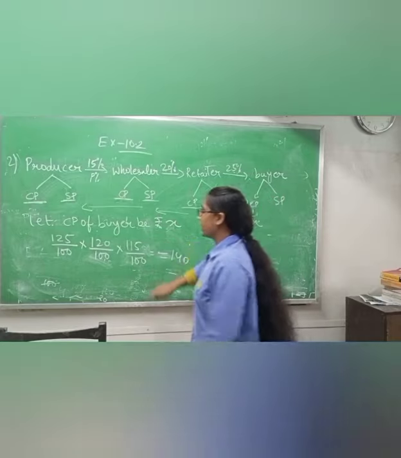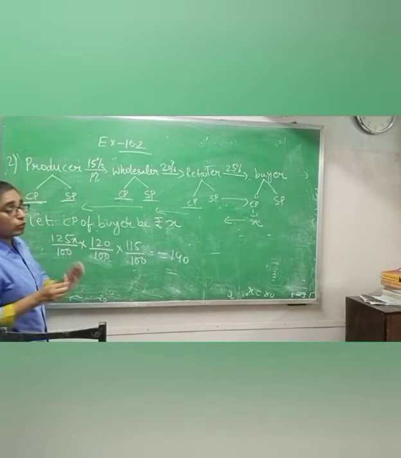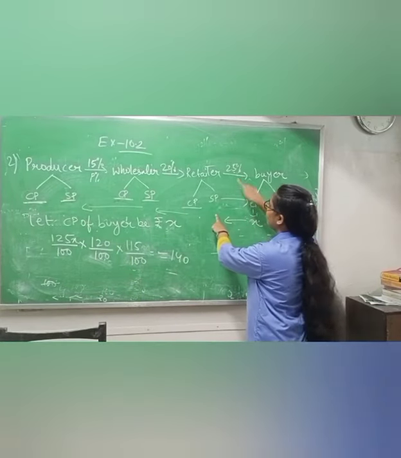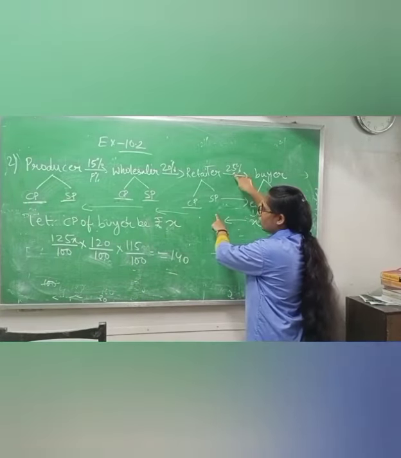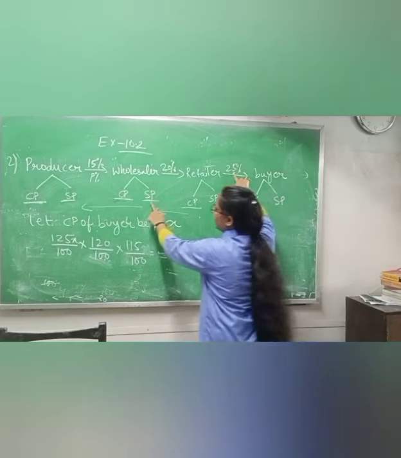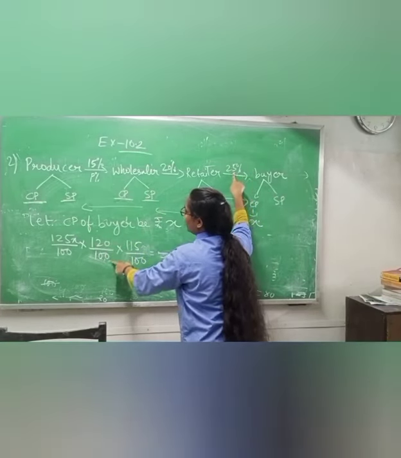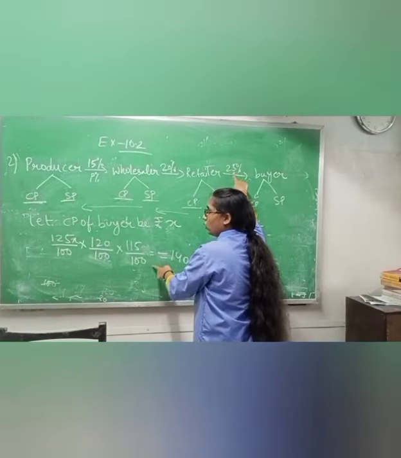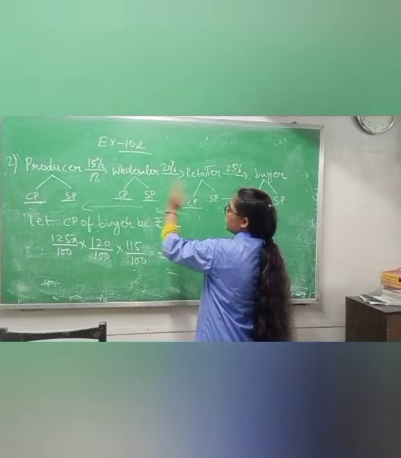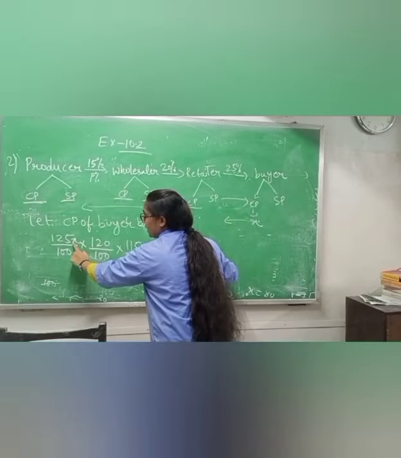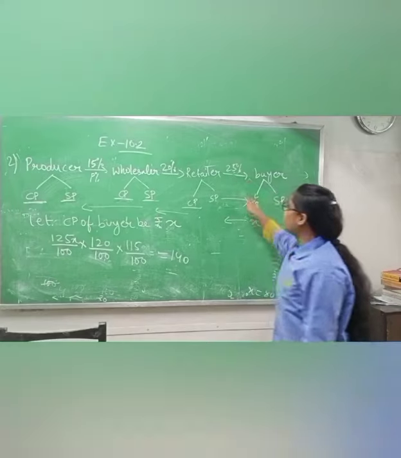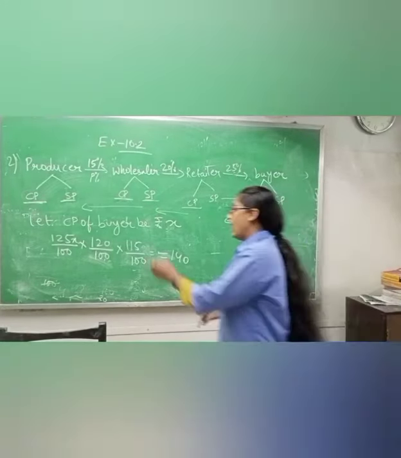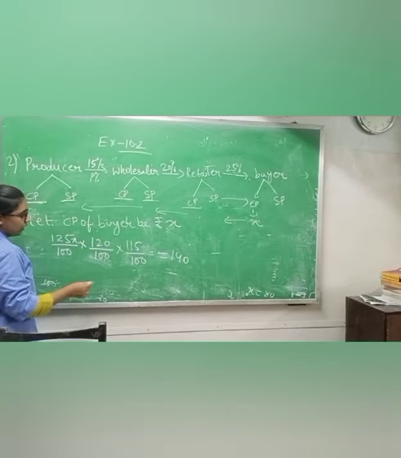So what will you do, write x with this one. I am going back. Now I am taking the cost price as x. When I go this side, I will get 25% profit. Then again I go this side, I will get 120 by 100. Then again from this to this, I will get 115 by 100, equals how much? 140. I am just reversing that one. Now I am writing x with the last one, y, which is 25. Why? Because they are telling you to find this one. After that we solve this one.